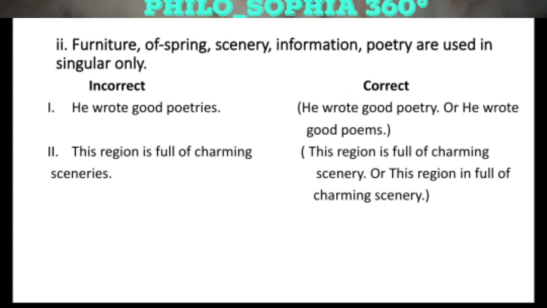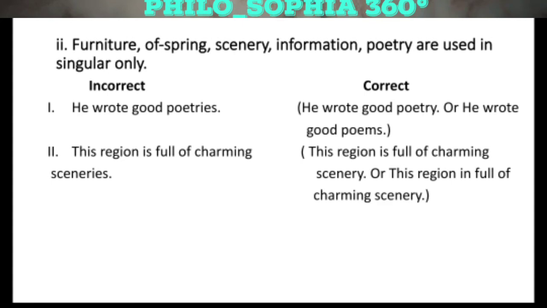or we can use it as he wrote good poems. So poem can be changed into poems, but poetry cannot be poetries. In the same way, we have another incorrect sentence, which is this region is full of charming sceneries.